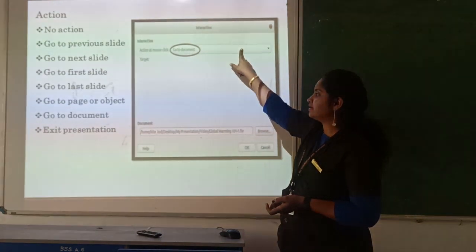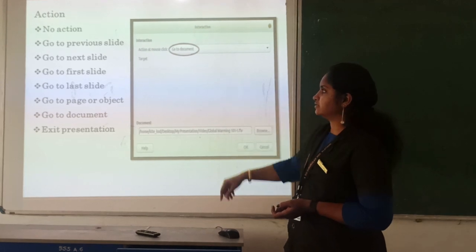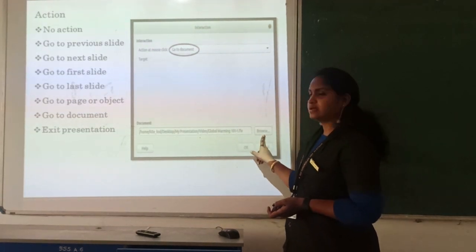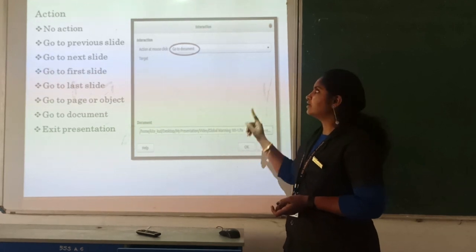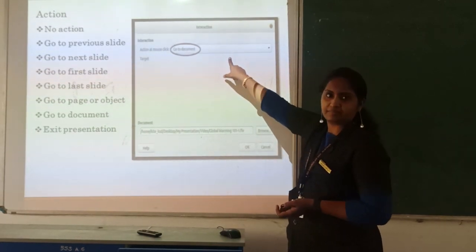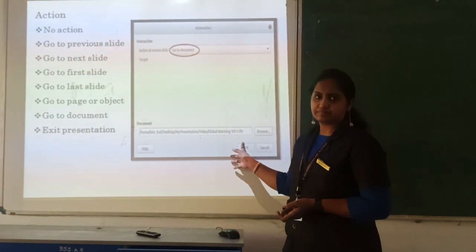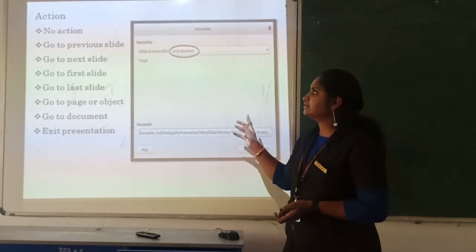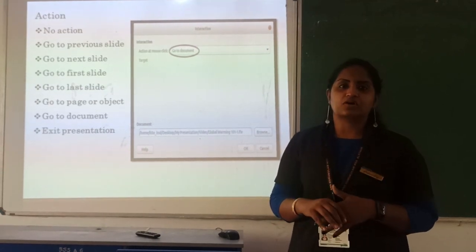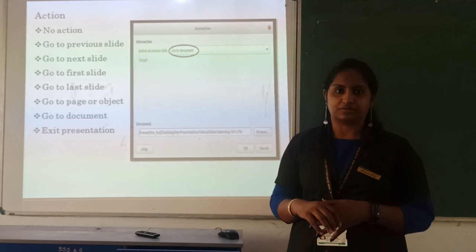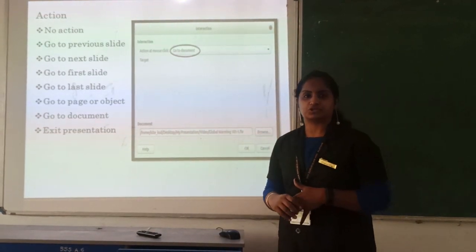If it is a document, you can select the action here, or you can browse the document files. Okay, it is a link. Or else you can select the slide number. Clear? In that case the slide will be displayed. Okay, like this you can connect the slides or any document in a presentation. By clicking, you can go to that particular section.